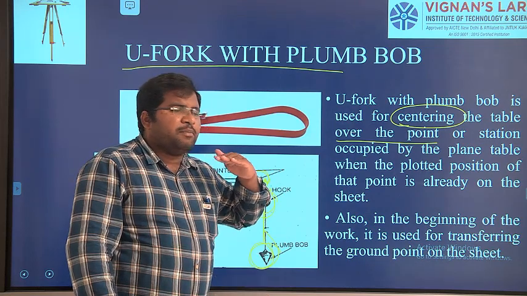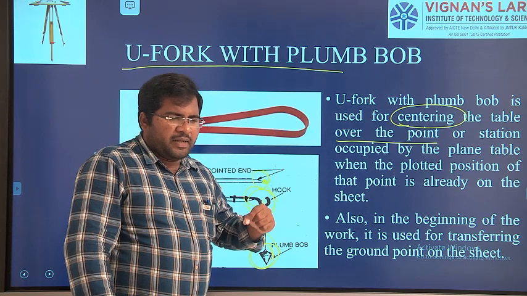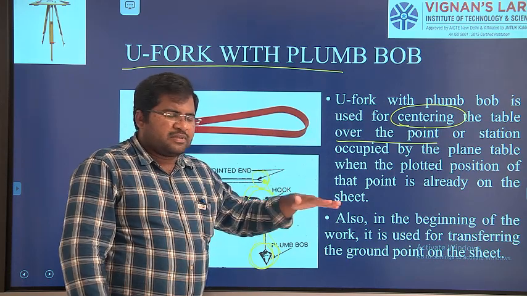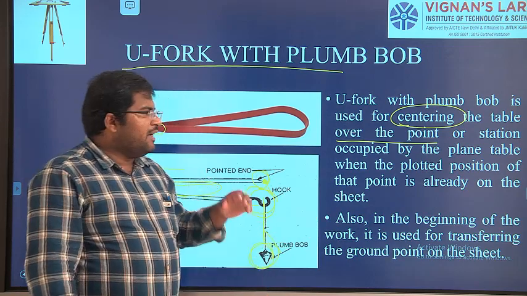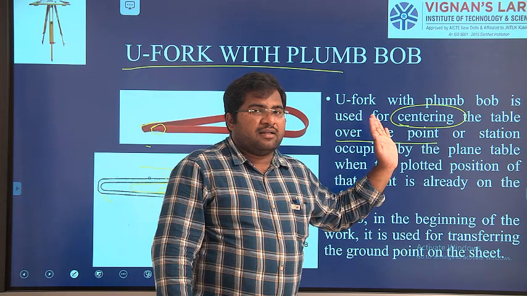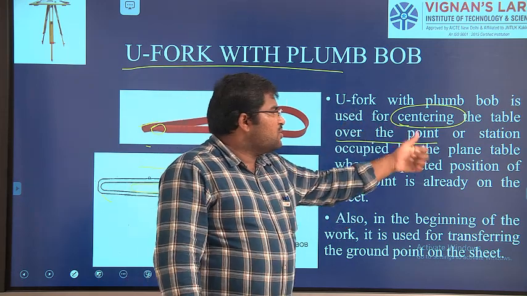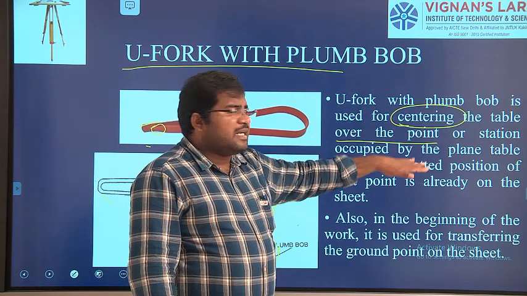Paper paina edaithe point manaku gurtinchamo, aa paper paina unna point bhoomi paina, manaki ekkadaithe survey chestunnamo, correct ga aa point daggara unda leda ani check cheyadanne ala pettalandi, ala place cheyadanne manam centering antaru, right? That is called centering. So this U fork and plumb bob is used for the centering, right?